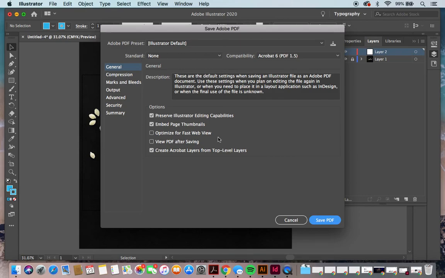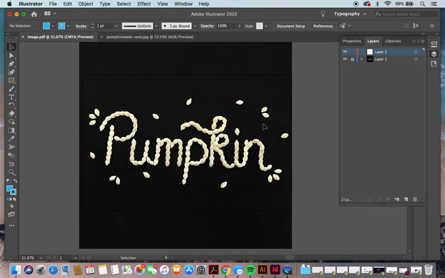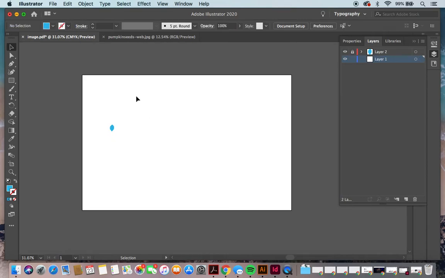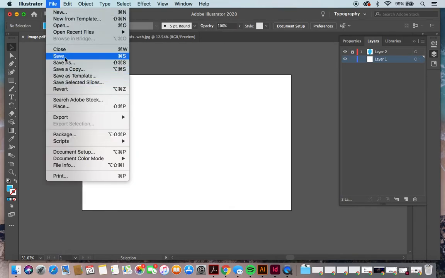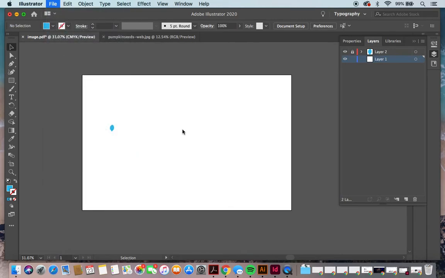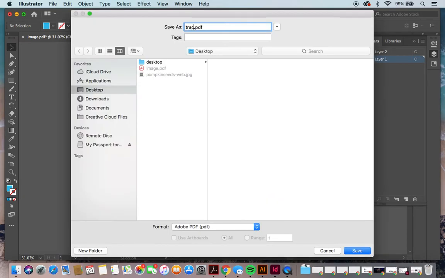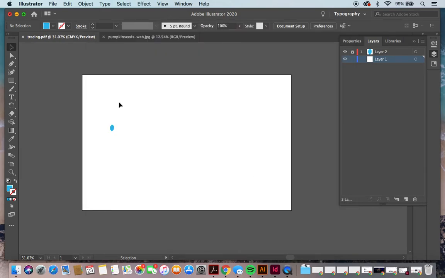Save PDF. And then for your tracing, I'm just going to undo it and then just do the opposite. So make sure that your tracing layer is locked and your image layer is unlocked, so that you could just delete your image and then go to File, Save As, name it Tracing, save it as a PDF, save PDF.